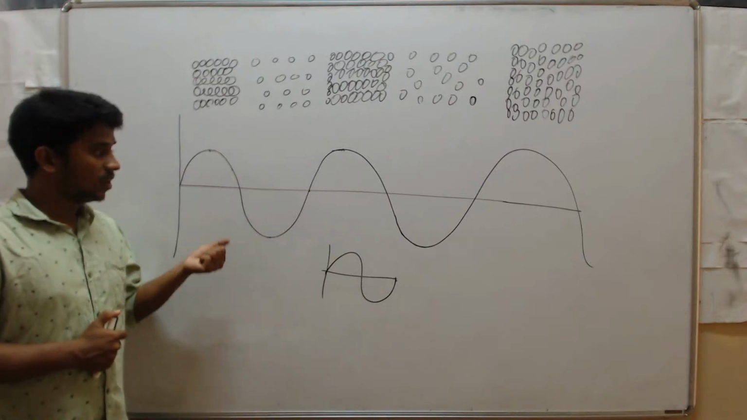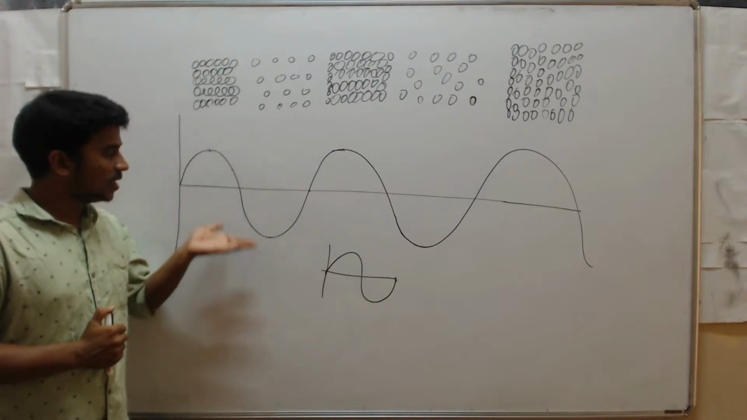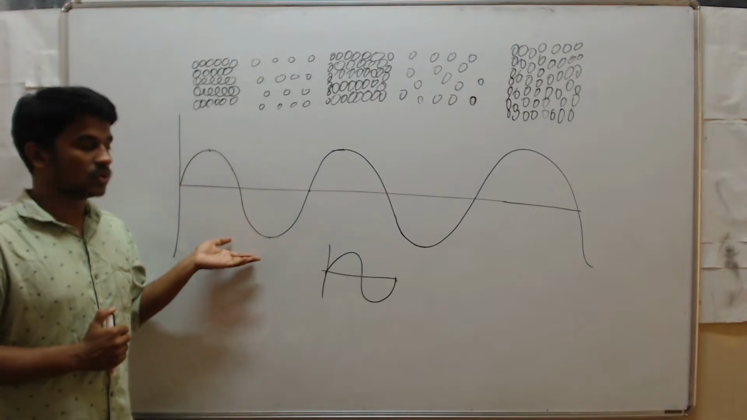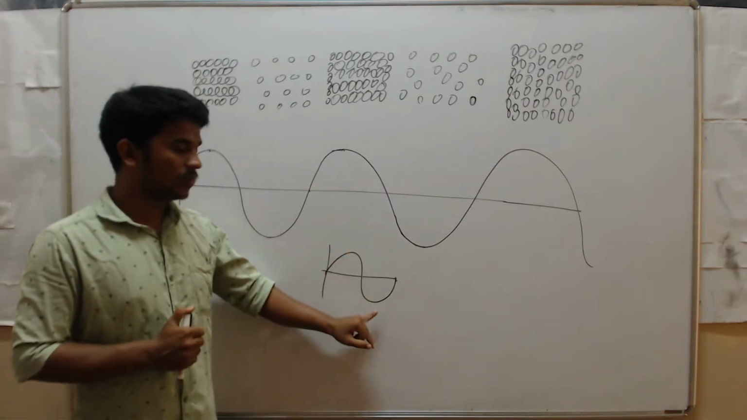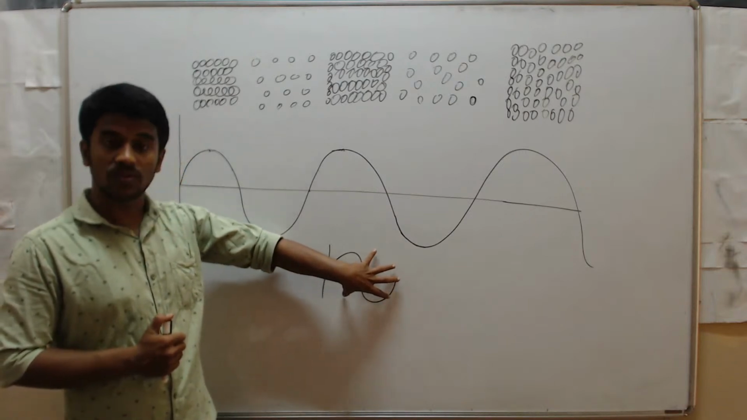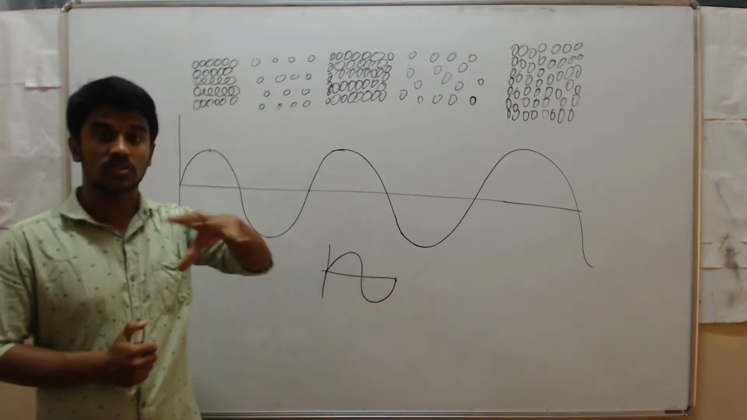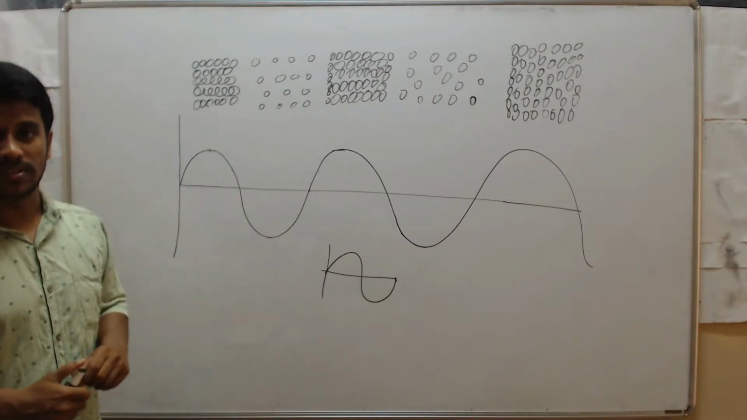In other words, we can define it as the number of waves that pass through in a given time. A wave means one crest and one trough. So this is one wave. How many of these waves pass through in a given time? That is called frequency.